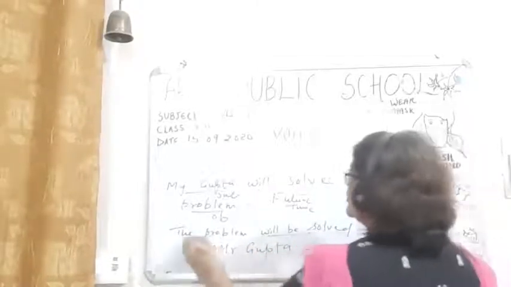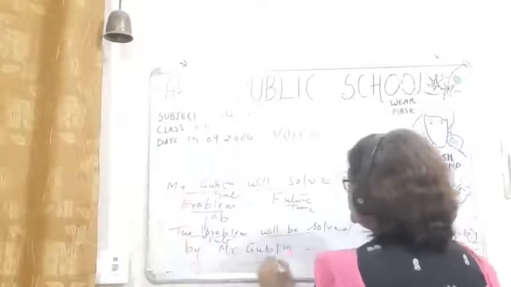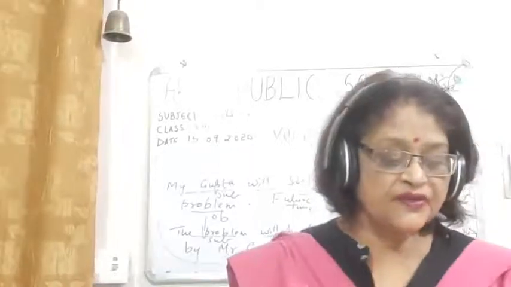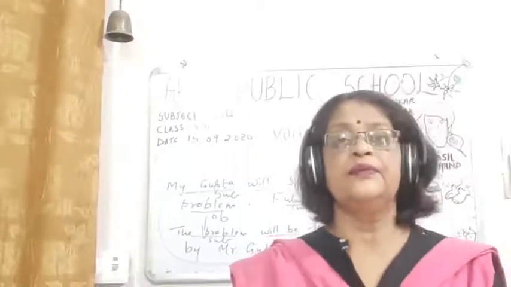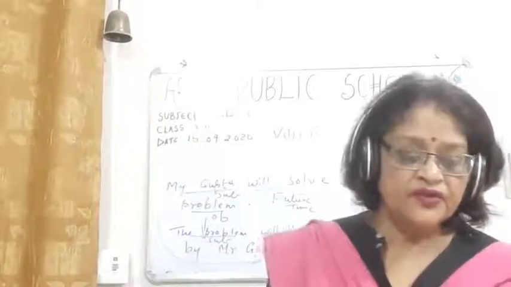Okay, so the problem, children, has become the subject, and Mr. Gupta has become the object. And why "will be solved"? It is written here because this is a future tense and this passive voice is solved by the formula of the future tense.